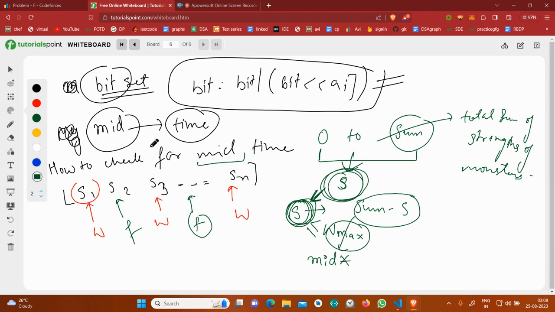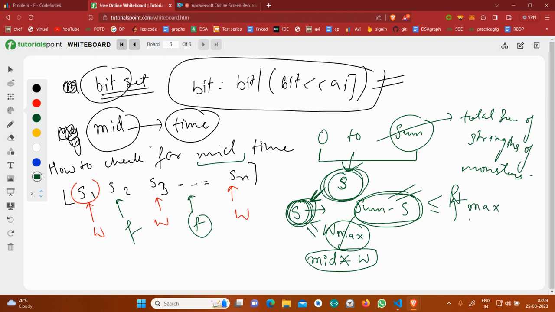It should be mid into W, obviously, and this should be less than or equal to, the monsters having strength this much, sum minus s, means the sum of the strengths which I am trying to defeat using the fire spell. So that should be less than f max.